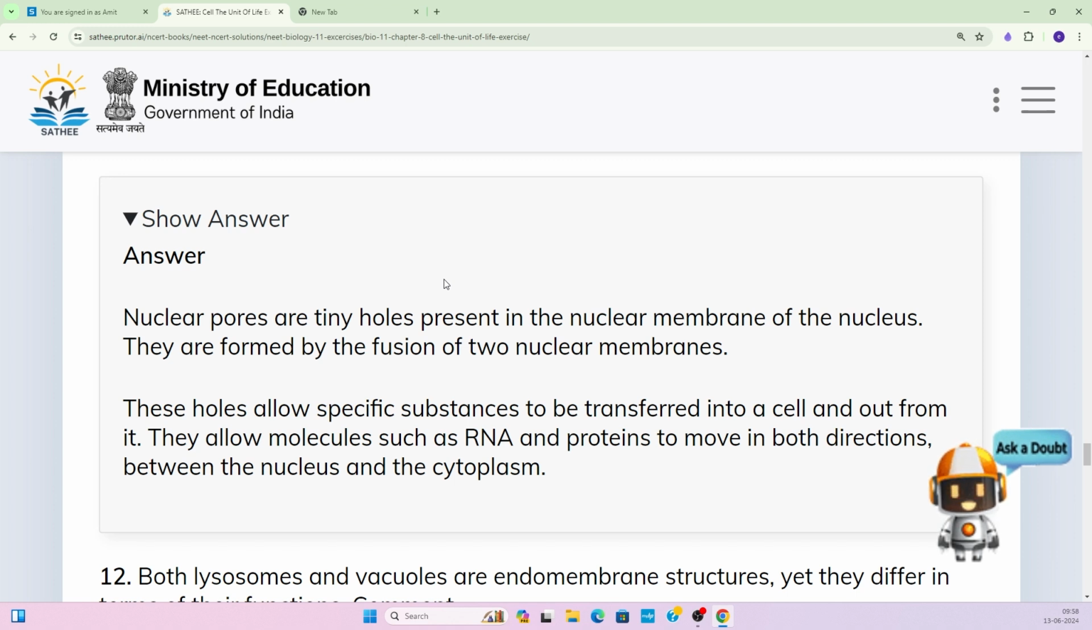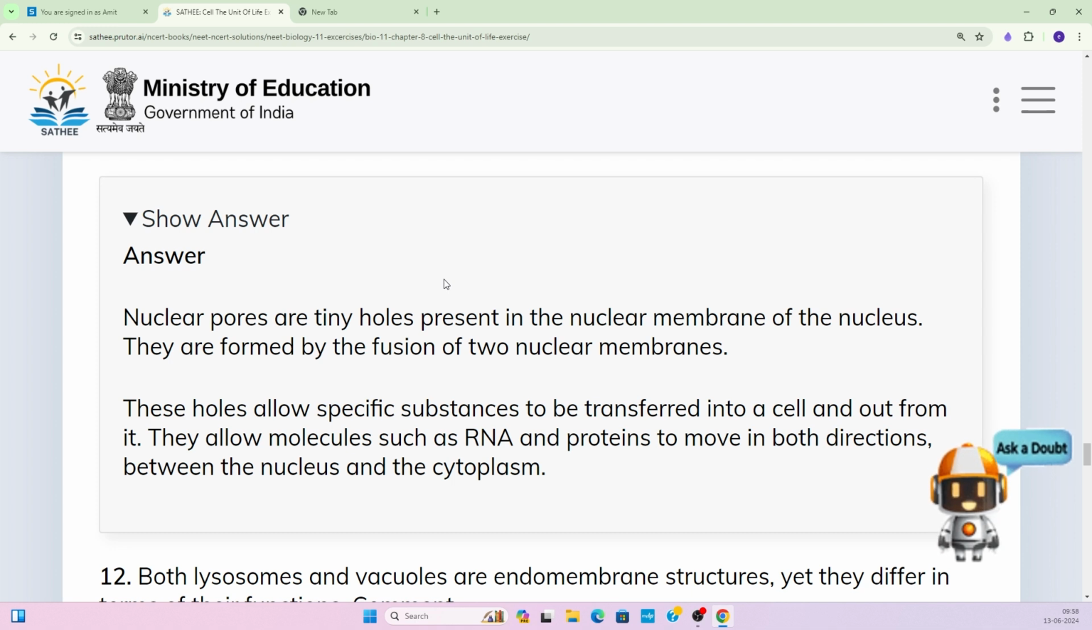So it is making compartments. There are two compartments. The nucleus is making its own compartment, and in the cytoplasm, between the plasma membrane and the nuclear membrane, there is one more compartment, right? So substances move from the outer compartment to the inner compartment, that is the nucleus, and from the nucleus they move to the cytoplasm also. So they allow molecules such as RNA and proteins to move in both directions.